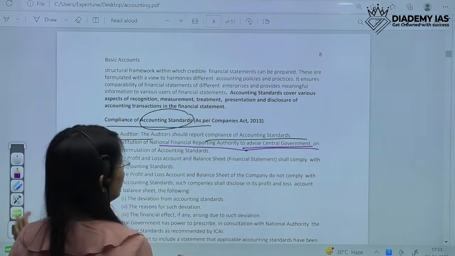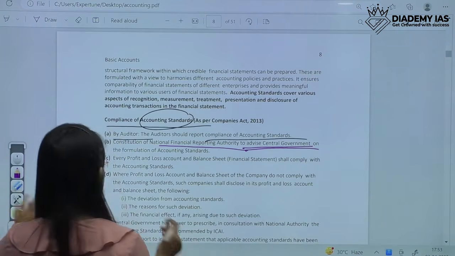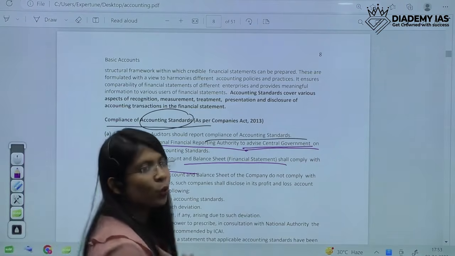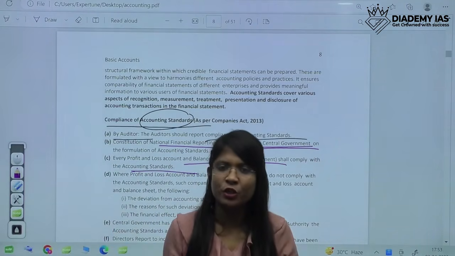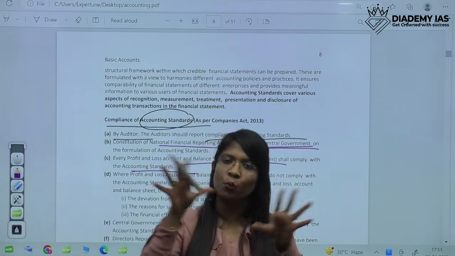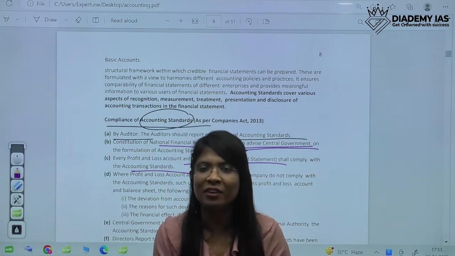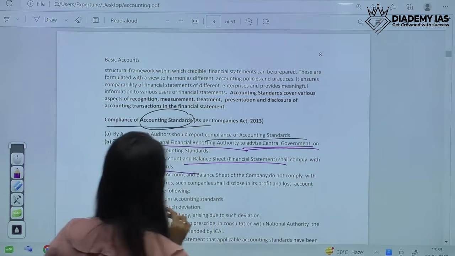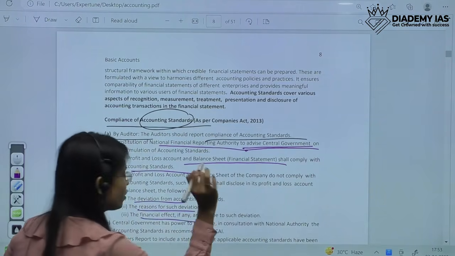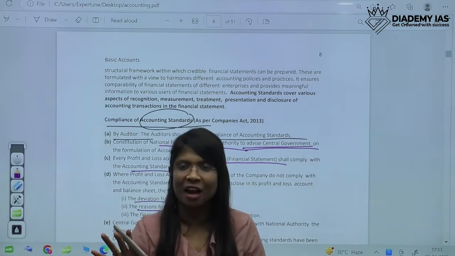So in accounting, every profit and loss statement has to comply with these accounting standards, and in case they don't comply, if there is any deviation, then that deviation has to be disclosed in the financial statements itself. And we have to disclose what? That there is a deviation, why there is a deviation, and what is the financial result of these deviations. So three things have to be disclosed.